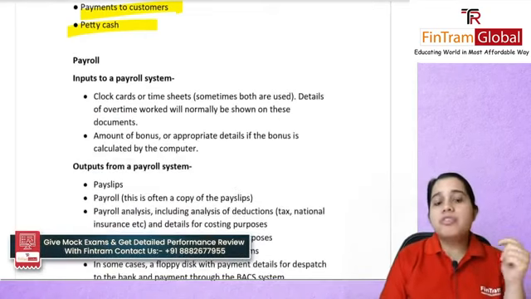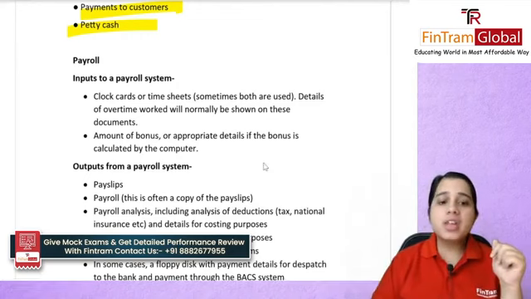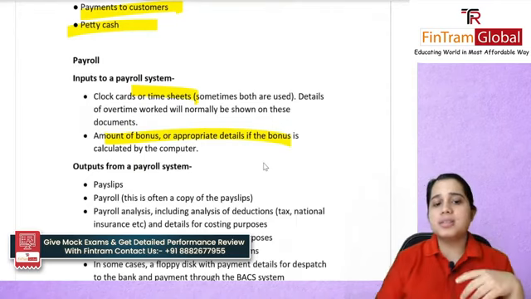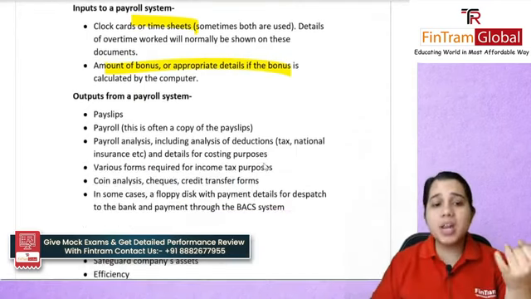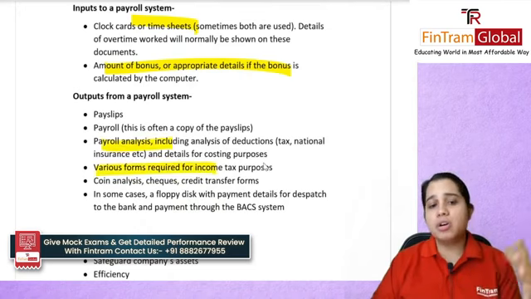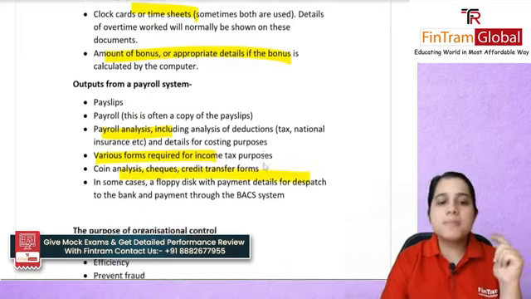Payroll. Now you could have various inputs to your payroll system. You have your clock cards, the timesheets that employees fill in, and the amount of bonuses. What are the outputs you get? You get your pay slips, right? You get your payroll analysis, and any information that you need for your tax purposes. All of that will form a part of your outputs.